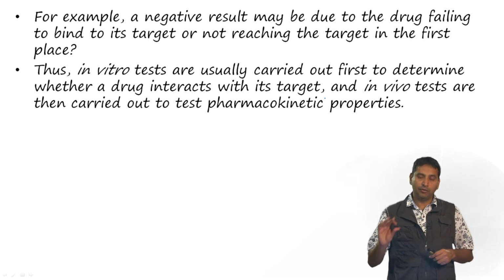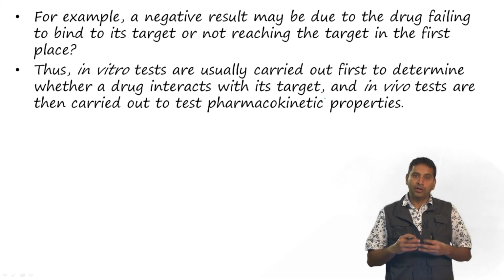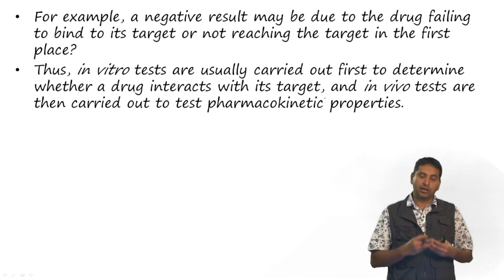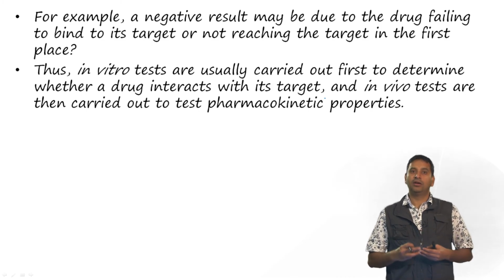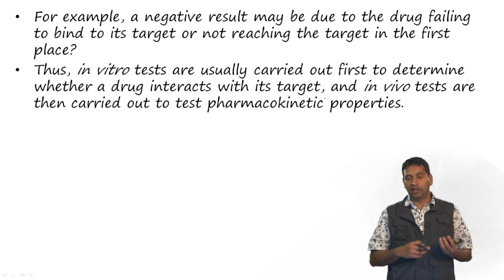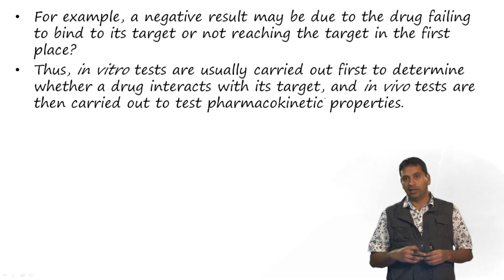So, for example, if you get a negative result in an in vivo model and the drug fails to bind its target, we do not know whether the drug has actually reached the target or whether it is not able to bind to the target. So, in vitro tests are usually carried out first to determine whether a drug interacts with its target, and then in vivo tests are carried out to test the pharmacokinetic properties.